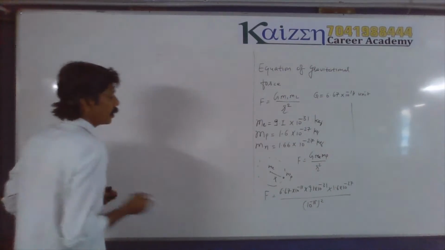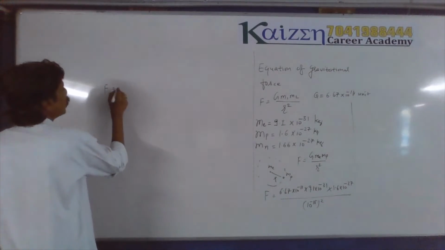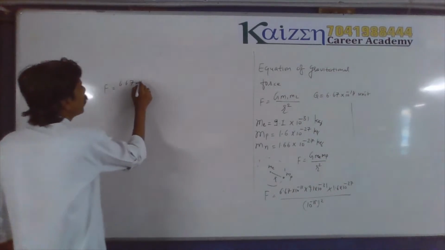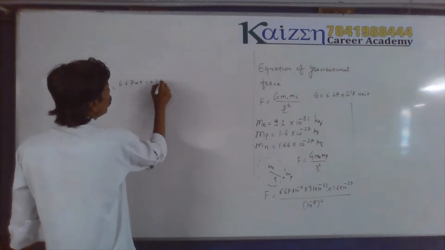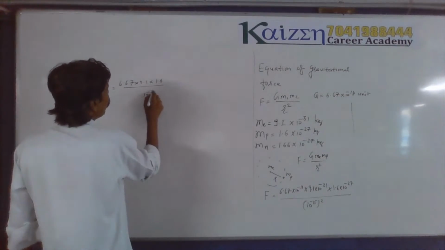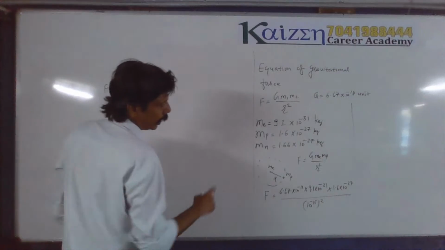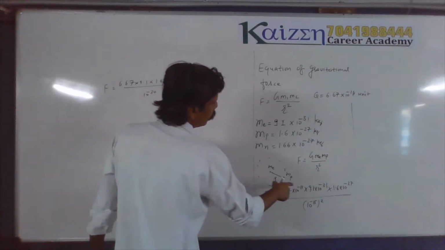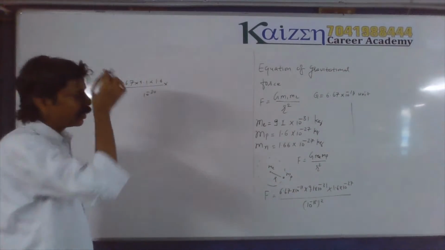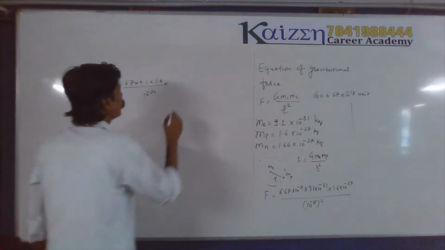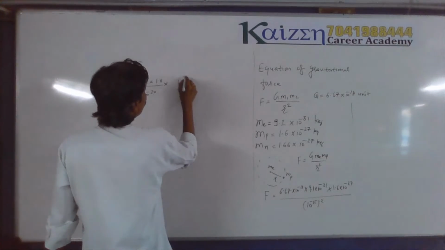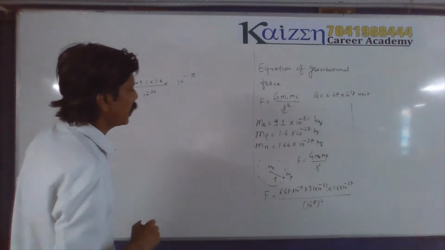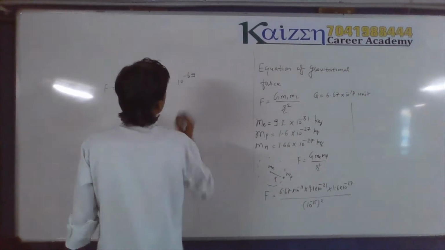The approximate value is 6.67 times 9.1 times 1.6 divided by 10 to the power minus 30 into 10 to the power minus 11, 31 and 27. Calculating all this, the exponent comes to minus 69.